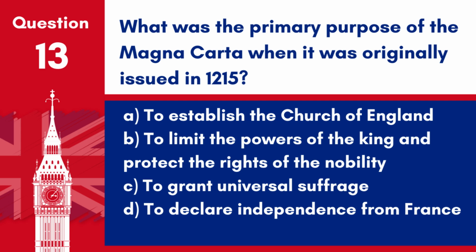Question 13. What was the primary purpose of the Magna Carta when it was originally issued in 1215? A. To establish the Church of England. B. To limit the powers of the king and protect the rights of the nobility. C. To grant universal suffrage. D. To declare independence from France. Answer: B. To limit the powers of the king and protect the rights of the nobility. This was the primary purpose of the Magna Carta.